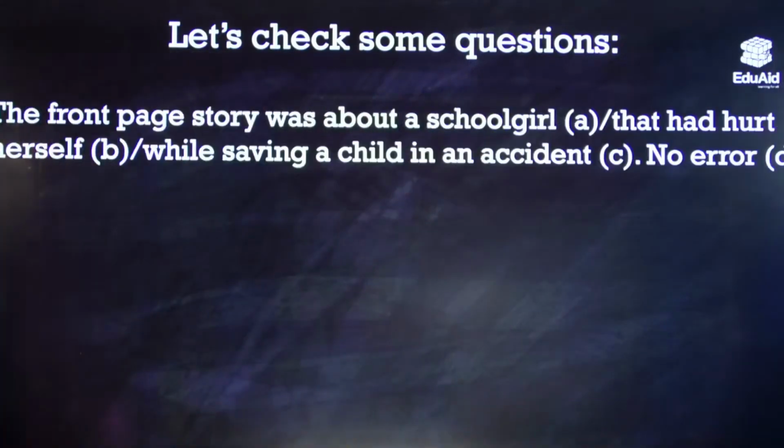Same logic. The sentence is divided, a bit longer, but the difficulty level need not be so hard. The front page story was about a school girl that had hurt herself while saving a child in an accident. No error is D. A, B, C, D.